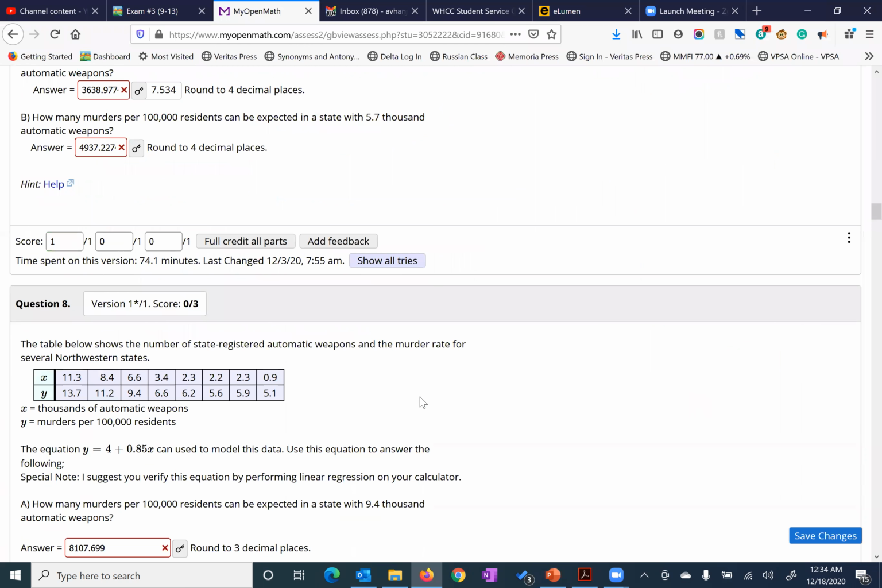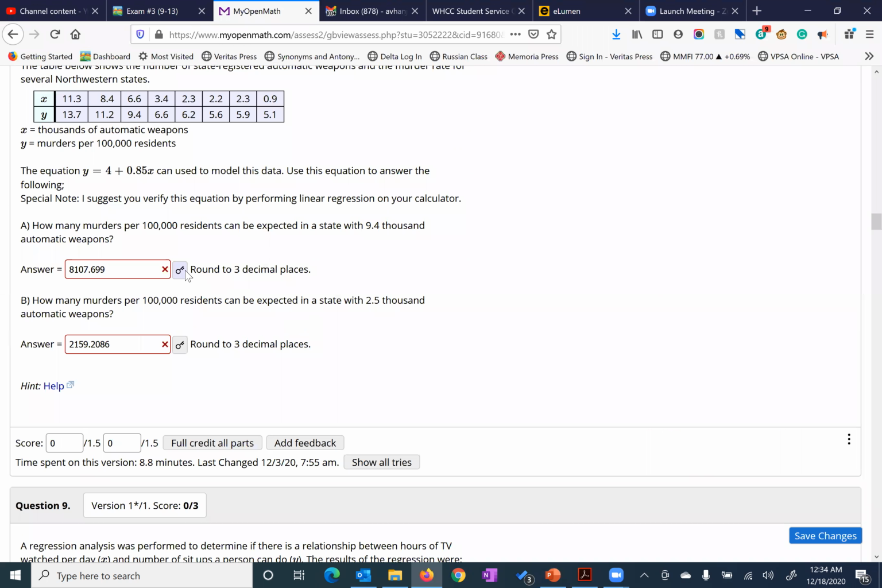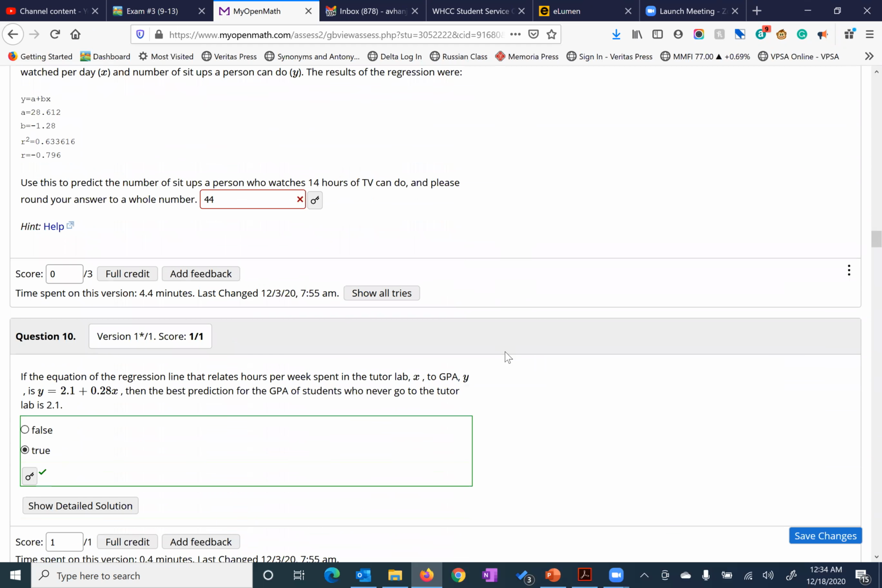Same thing happened with number 8. Same exact thing happens here. So you need to plug in 9.4 in for A, not 9.4 thousand. Plug in 2.5 in for B, and you should get this. Again, this is in terms of thousands right here. So 7 and 8, same exact issue. I think that's an easy solve there. Okay, let's go on to the next ones here.